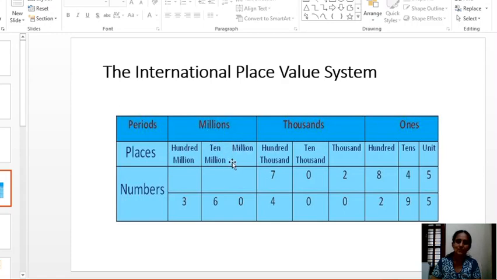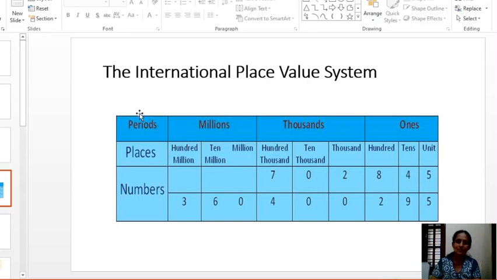One column is missing here; they forgot to draw one line here. Millions period consists of 3 places: million place, 10 million place, and 100 million place.